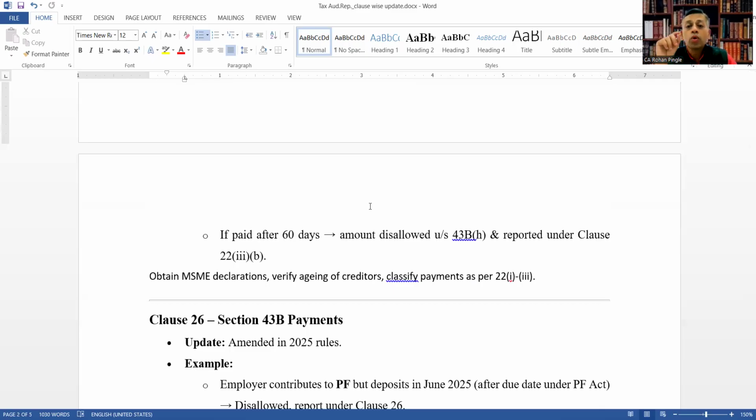Very important: what you need to verify is aging of creditors and classify the payments as per sub clause 22 Roman 1 to Roman 3.